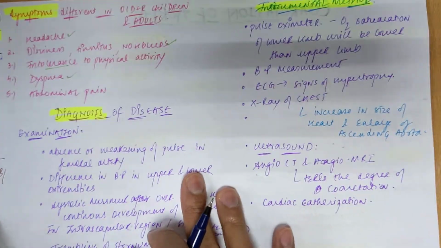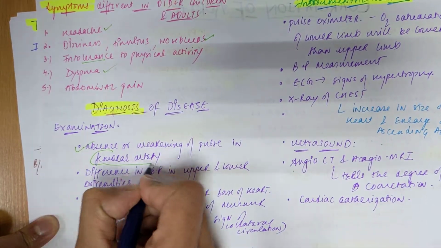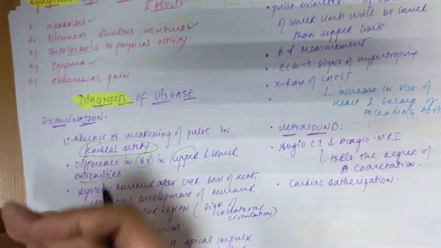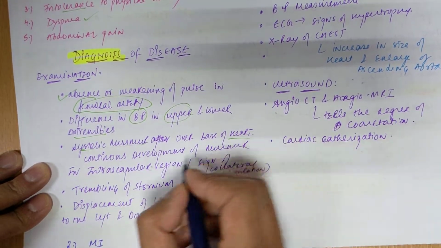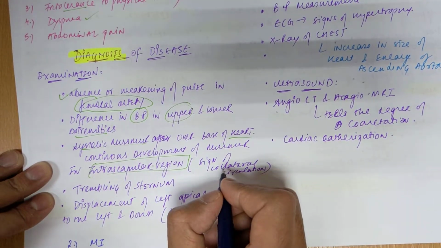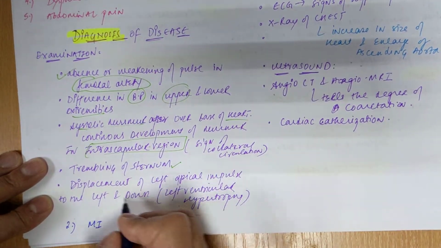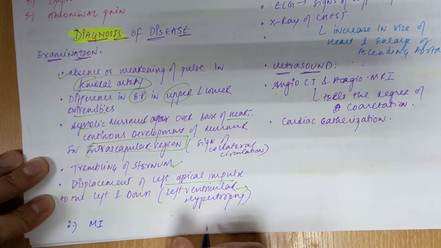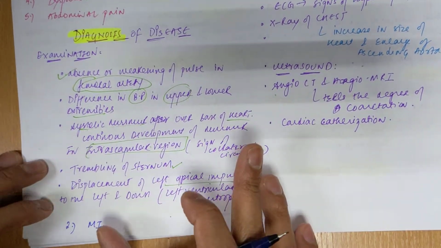Now let's move on to diagnosis. For diagnosis of the disease, there will be weakening in the pulse of the femoral artery, and there will be a difference in the blood pressure in the upper and lower extremities, that is the upper body and the lower body. We can observe systolic murmurs over the base of the heart, and continuous interscapular region murmur, with signs of collateral circulation. There will be trembling in the sternum, and displacement of the left apical impulse to the left and down, which denotes the sign of left ventricular hypertrophy. So this is the main cause.